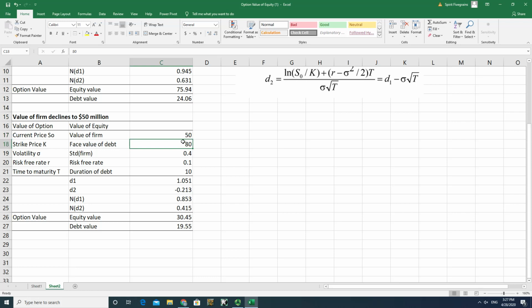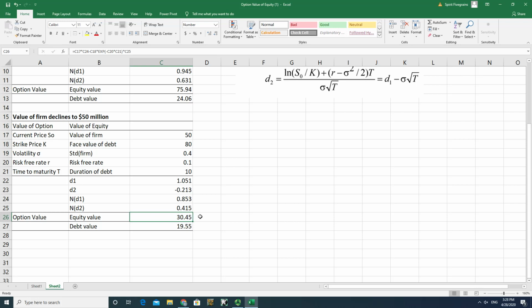However, since this debt hasn't expired yet, the liability will only come in 10 years. So this company can continue to operate for the next 10 years, right? If this is the case, given 40% standard deviation, 10% risk-free rate, and 10 years of duration of the debt, I can calculate d1 and d2, and come up with the equity value in this case, which is a little over 30 million US dollars.